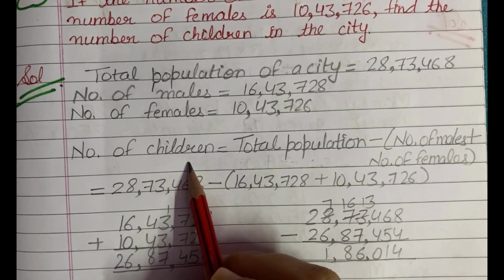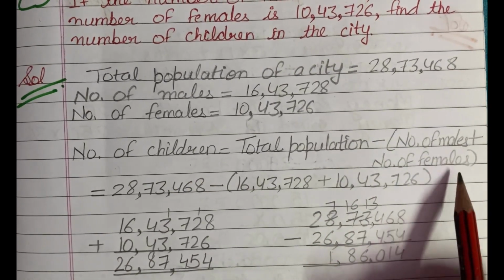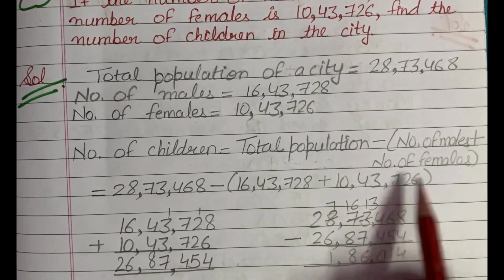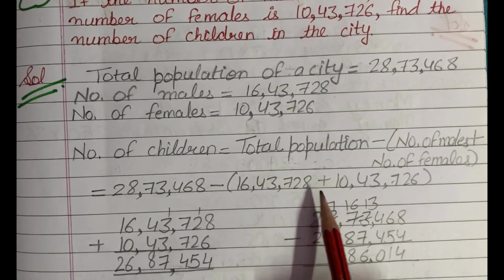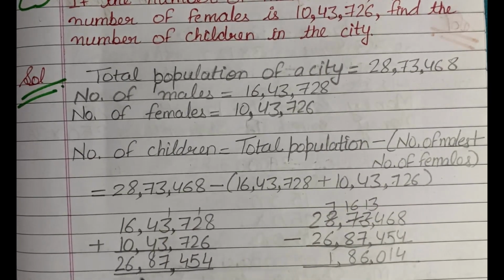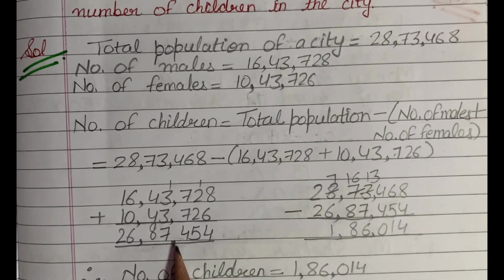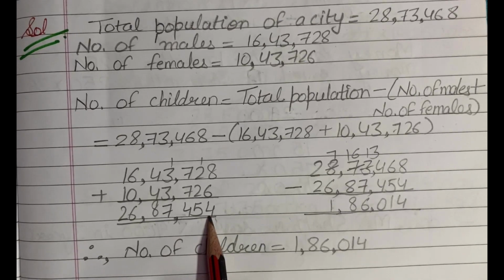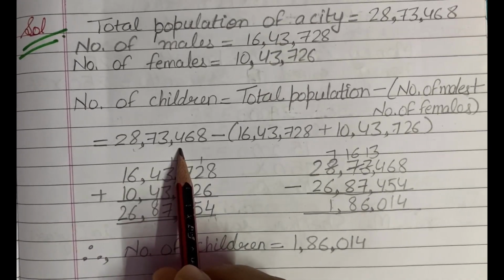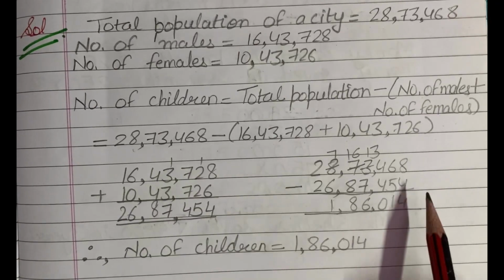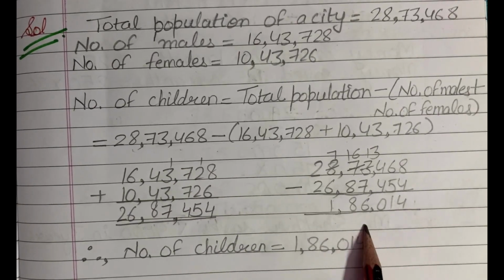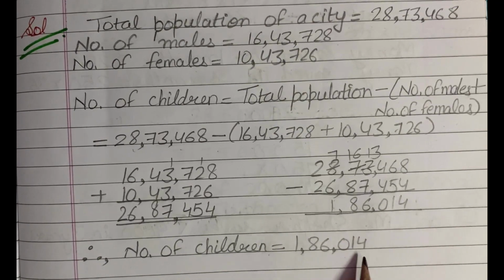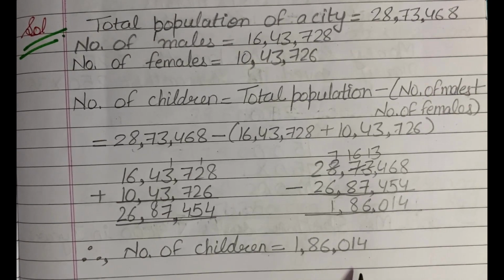the number of children will be given by subtracting the sum of males and females from the total population. The sum of males and females, 16,43,728 and 10,43,726, is 26,87,454. Now we will subtract this sum from the total population, 28,73,468, and on subtracting we will get 1,86,014. So that means the number of children in the city is 1,86,014. Hopefully it is clear to you.